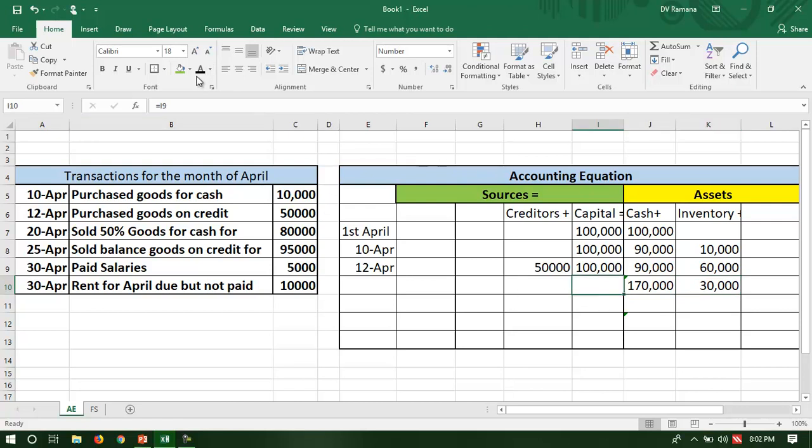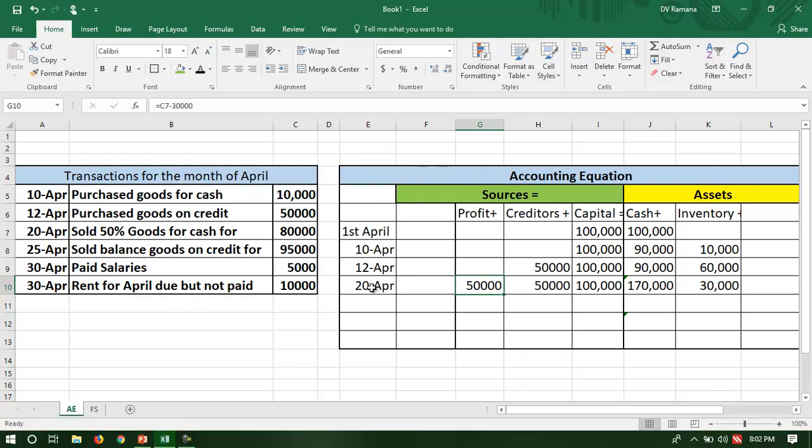No change in capital, no change in creditor, but you made a profit of the excess of selling price over the cost. So on 20th, we recognize an income because goods have been sold for cash. The change in cash and also the change in inventory resulted in profit.